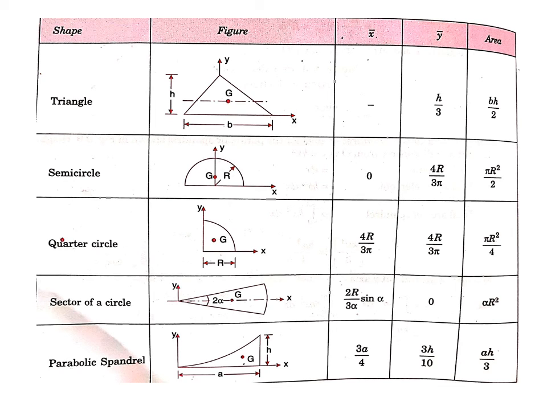For a quarter circle, the centroid will be located at a distance of 4r by 3 pi and 4r by 3 pi along the y direction. Clear? Then for a sector, the centroid will be located at a distance of x bar is equal to 2r by 3 alpha into sin alpha and y bar is equal to 0. For a parabolic spandrel, x bar will be equal to 3a by 4 and y bar will be equal to 3h by 10.